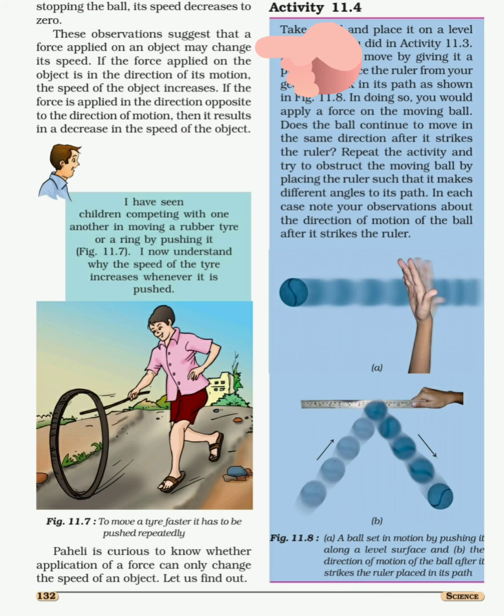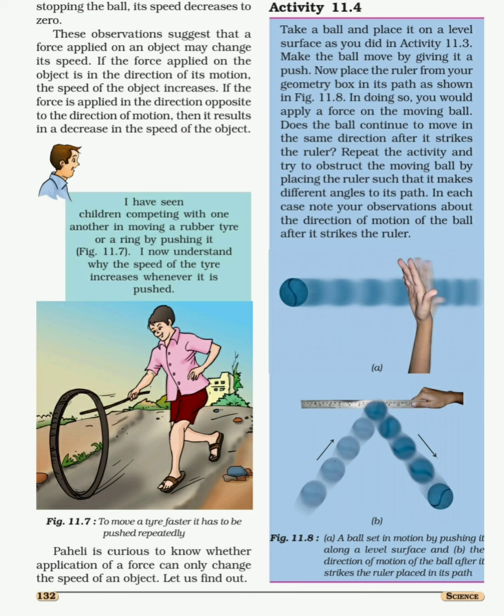So what we conclude from that activity and example is that force applied on an object may change its speed. If the force applied on the object is in the direction of its motion, the speed of the object increases. And if the force is applied in the opposite direction to the direction of motion, then the speed of the object decreases. So can force change only the speed of a moving object? No, other effects of force are also there.